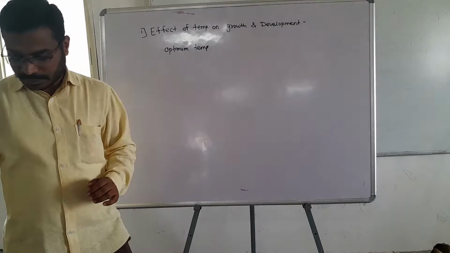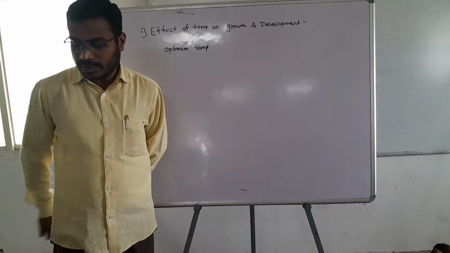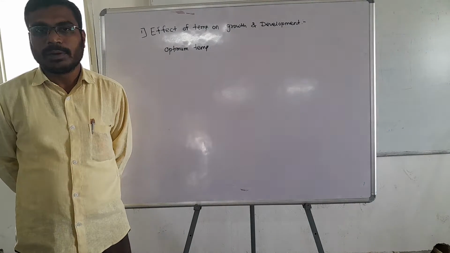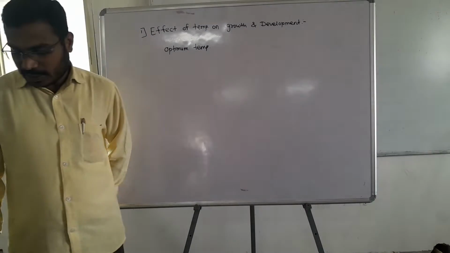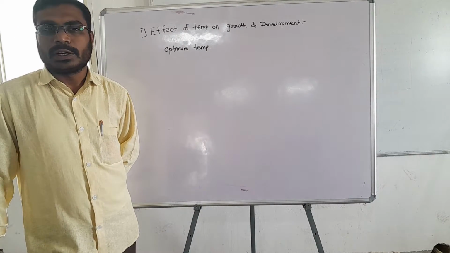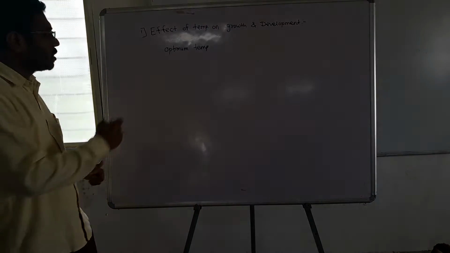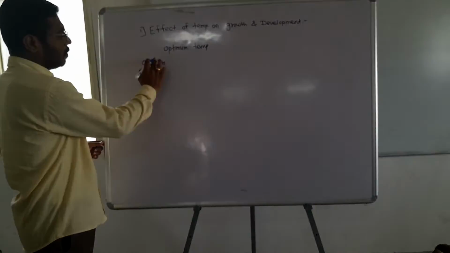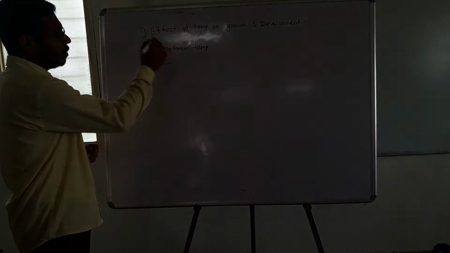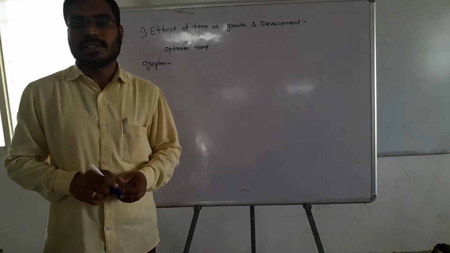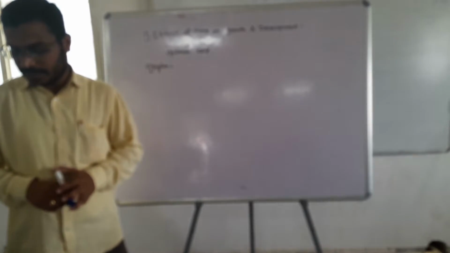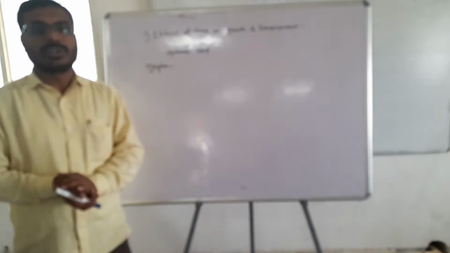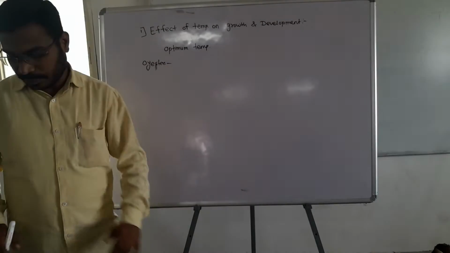Now what happens in oysters when there is any change in optimum temperature? It causes a reduction in their growth rate. When the temperature increases, there is a reduction in growth rate or growth size in oysters.